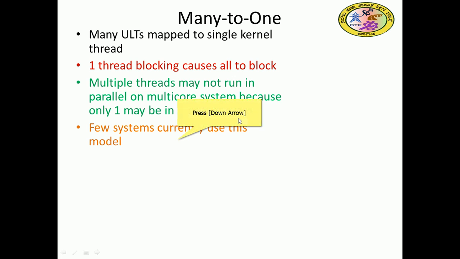Few systems currently use this model: multiple threads at the user level, one thread at the kernel level. There are certain applications where you want to maintain a shared memory variable. The banking example: there, the balance is a shared variable. The customer wants to draw money in different places, but he cannot draw concurrently. He will draw in sequence.